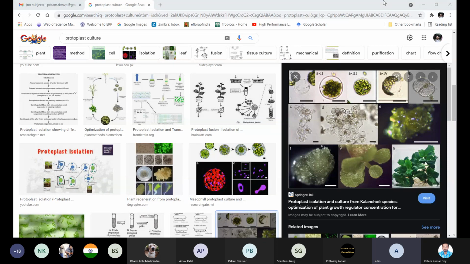So there will be again the genomes that will be shuffled, and you can create a novel plant. For example, potato and tomato. So what scientists did was isolate protoplasts from potato and tomato, then fuse them, and then try to regenerate them into whole plants. And the plant produced out of this is called pomato. Potato plus tomato, that is called pomato.